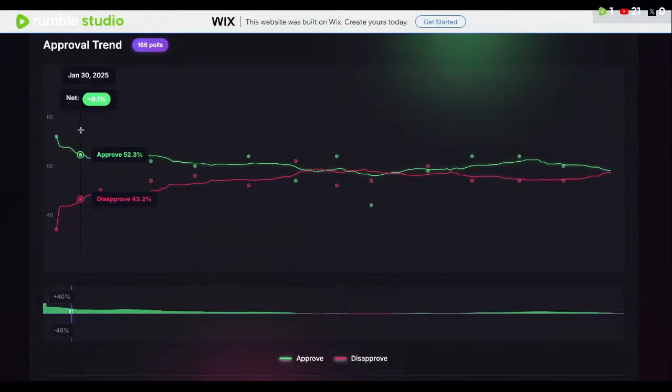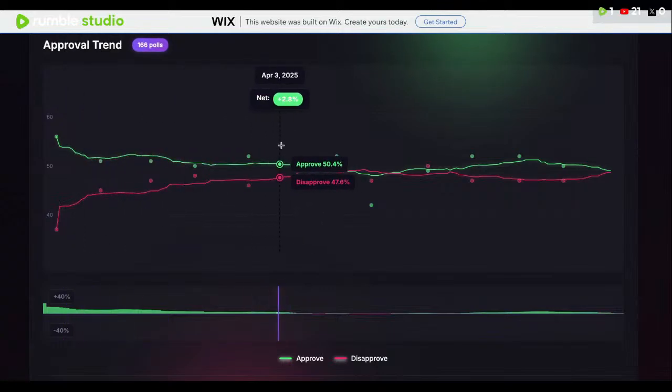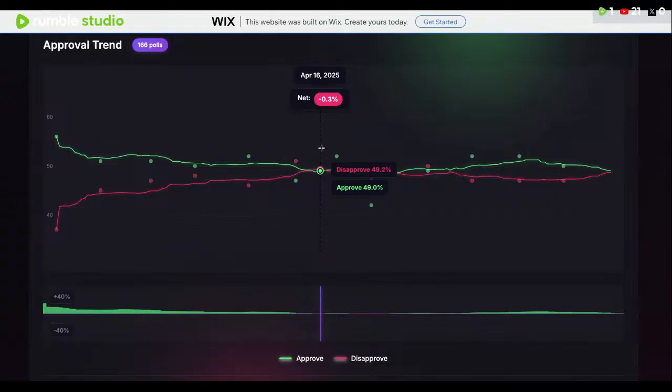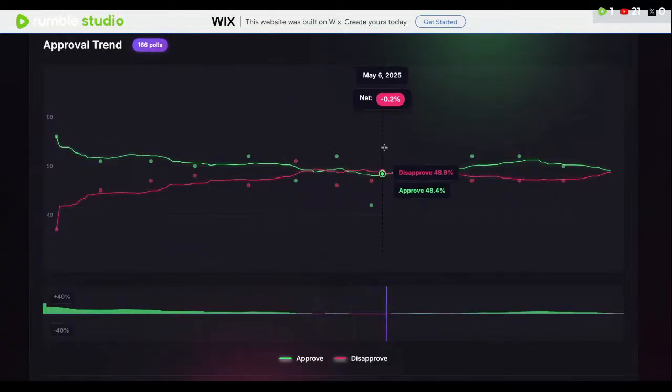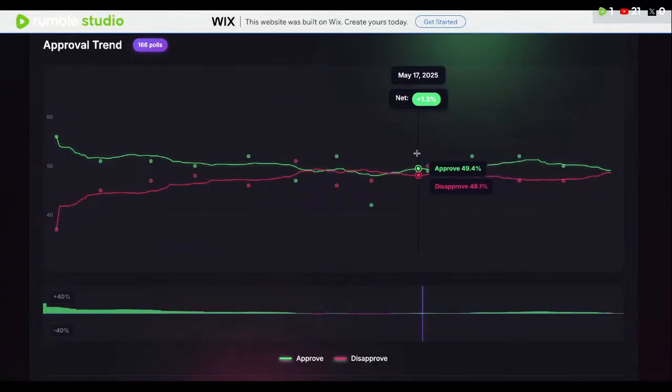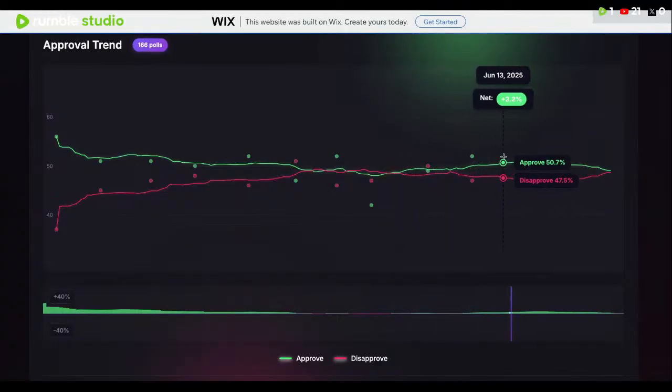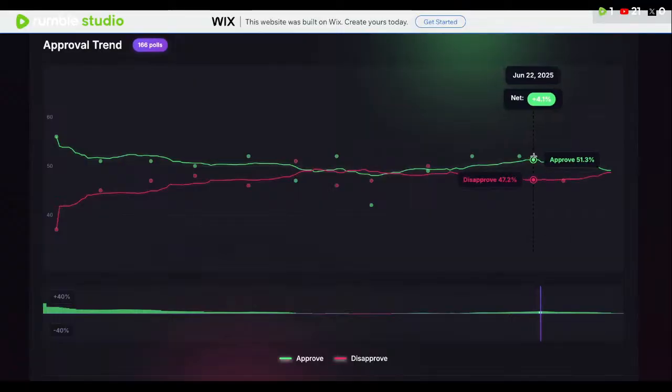And for quite some time, he was positive, like plus 12, plus 10. And he slowly came down. Especially after the tariffs, he started going back and forth between positive and negative favorables. And by May, he was already recovering. At one point in June, he was at about 50-something percent.